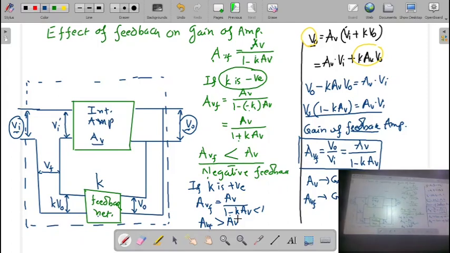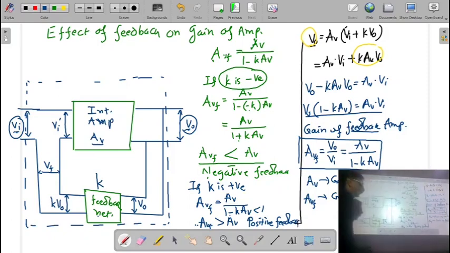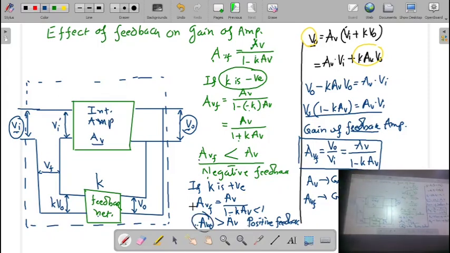So after introducing the feedback in the amplifier, the gain of the amplifier is going to increase. Then this is known as a positive feedback. So remember, in a negative feedback, the gain of the amplifier decreases. In a positive feedback, the gain of the amplifier is always increasing.